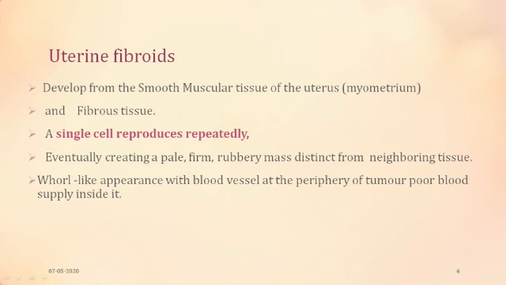The second important thing is that it is a single cell which reproduces repeatedly. So a single myocyte, we will see further, is the one which would repeatedly reproduce to form this lesion. The lesion which is formed is a pale, firm, rubbery mass which is different from its neighboring tissue of myometrium. It usually gives a whorl-like appearance, and there is a blood vessel at the periphery of the tumor, and the core of the tumor usually has a poor blood supply.